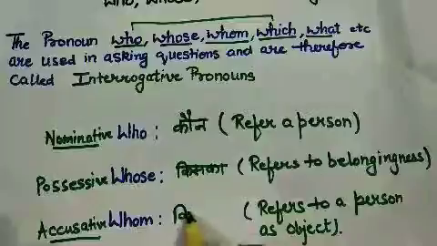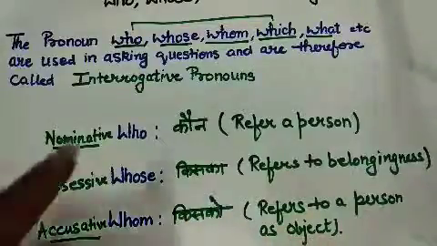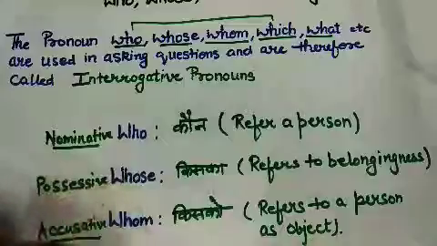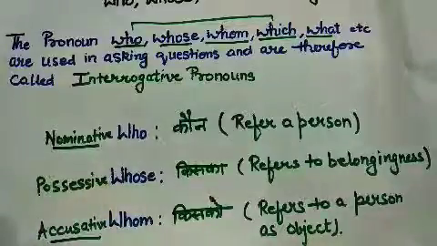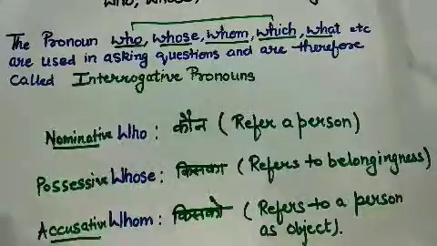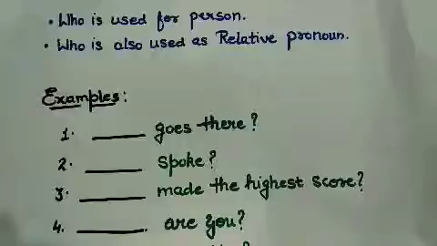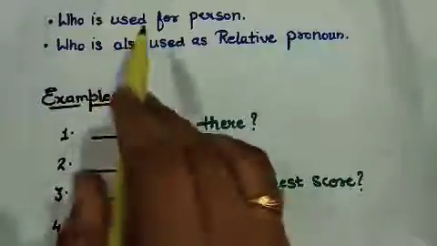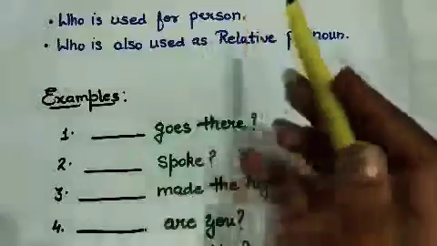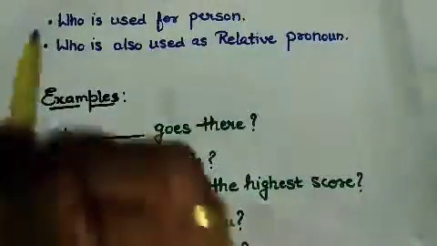So let us see how we can use who, whose and whom, and how we should take care about when to use who, when whose and when whom. Let us first check out who. Who is used for a person. When we are talking about a person, we use who.